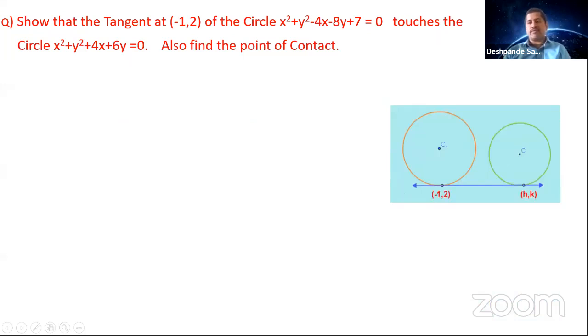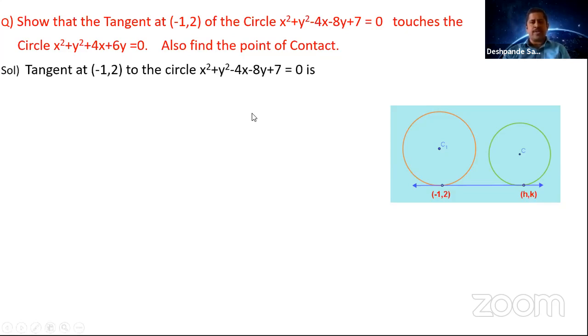So just see the figure here. You got the first circle. You are going to find the tangent at the point (minus 1, 2), with the circle equation given here. This line which you have taken, the blue line, is also touching the second circle. At what point? We don't know. We are going to find this point. You are going to say that it is touching, and you are also finding this point. Okay. Have you understood this, children?